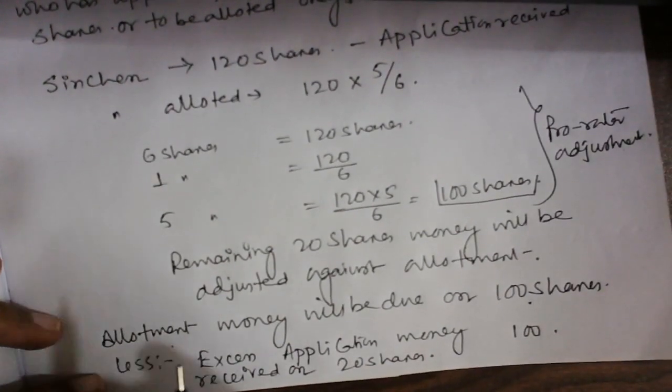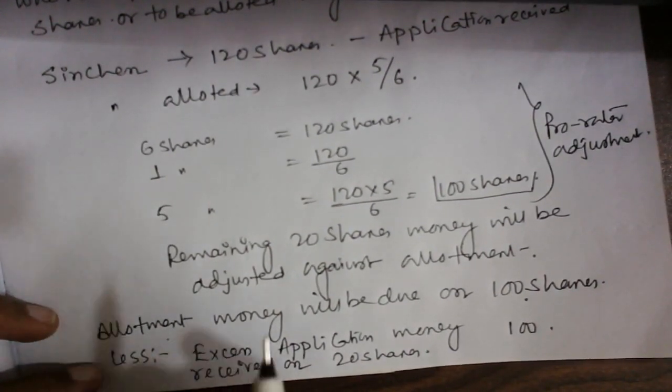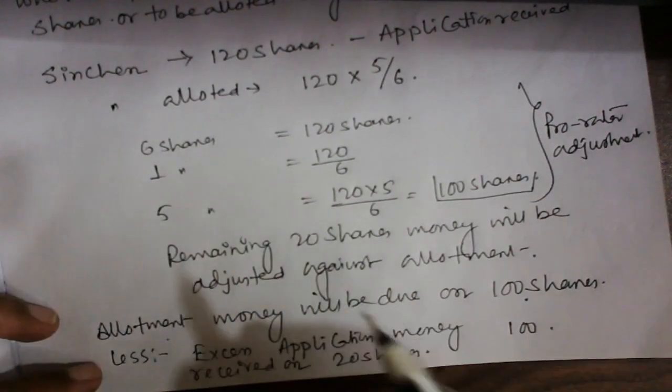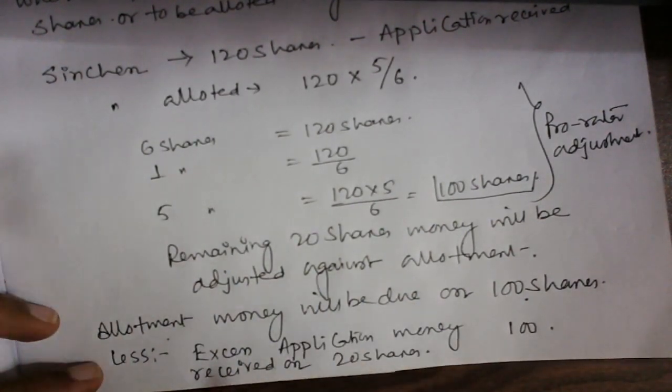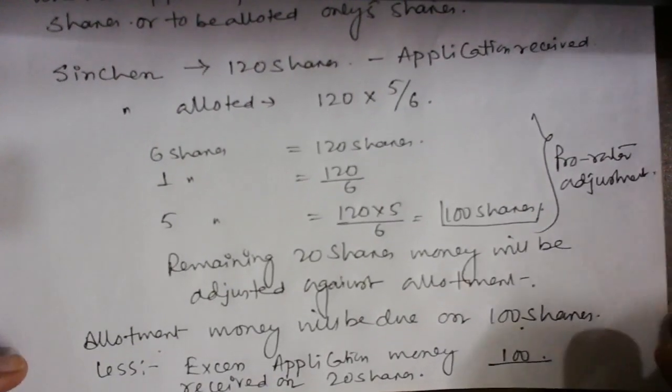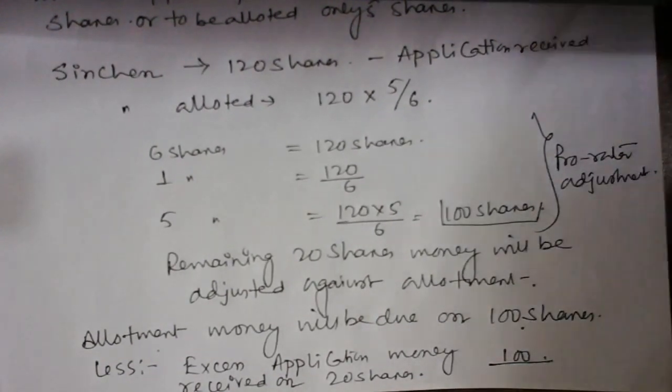So the allotment money so due on the 100 shares of Sinchen is going to be adjusted against the excess application money so received on 20 shares. Then only the excess money so received from Sinchen is nullified and adjusted against the future money or future installment due. That is the concept of pro rata allotment. Just copy this, guys.